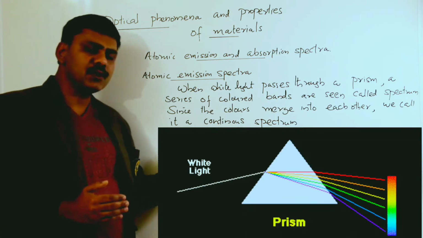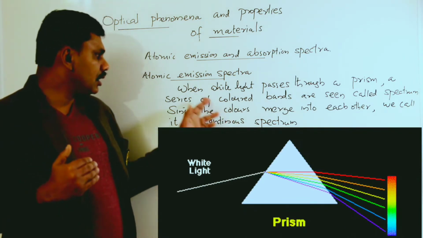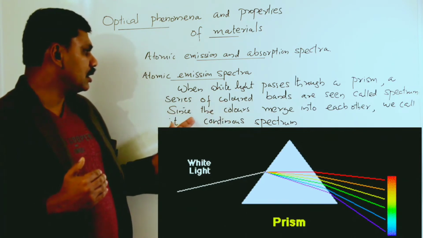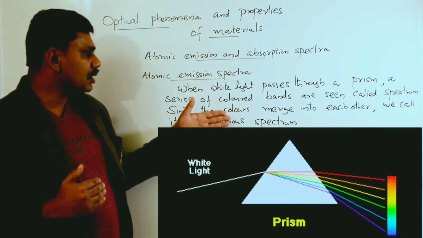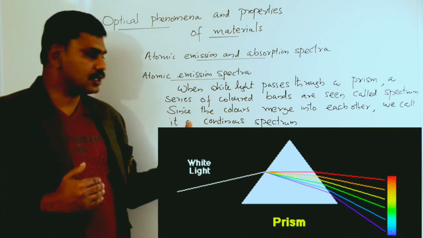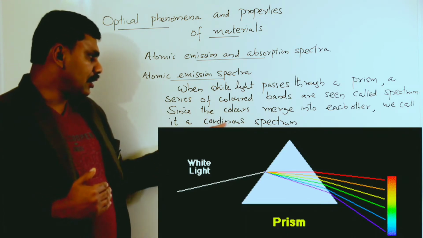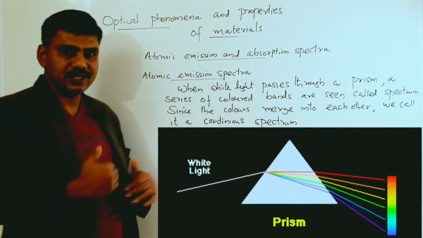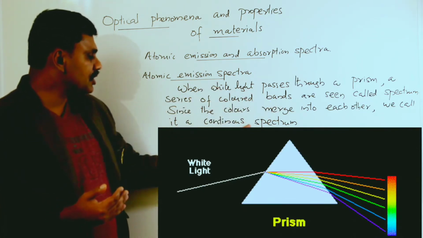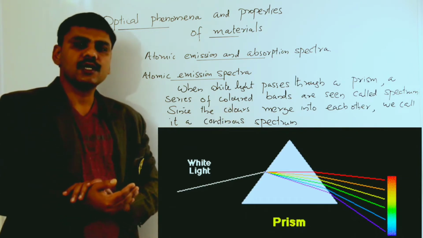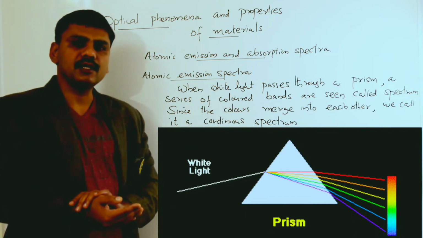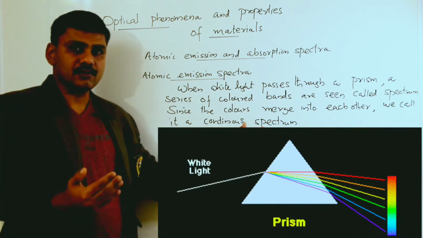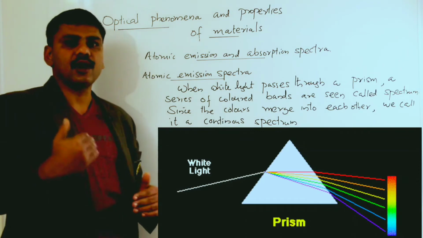Why is it continuous? Because the colors are arranged as colored bands, and you can see each color is merged into the next color. So continuous means the colors merge into each other. And emission shows this spectrum is produced by the emission of a light source. And this is a spectrum because it's an arrangement of colors.